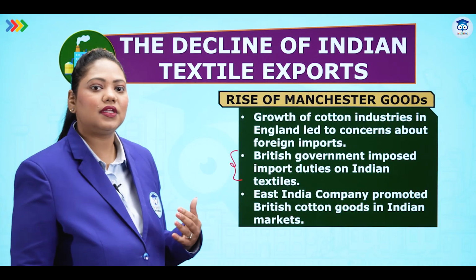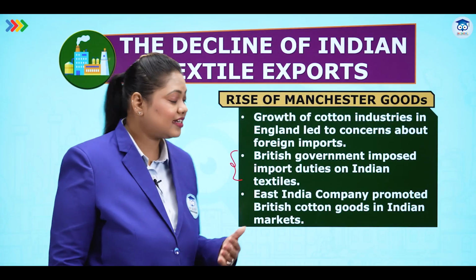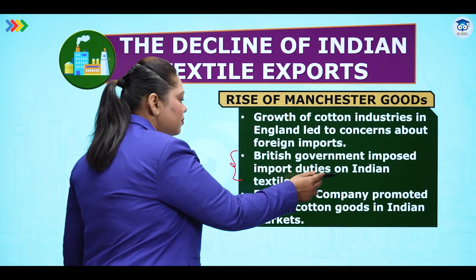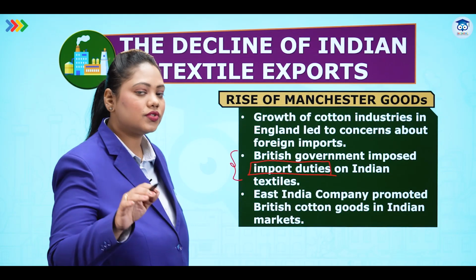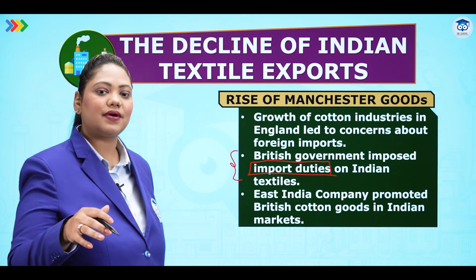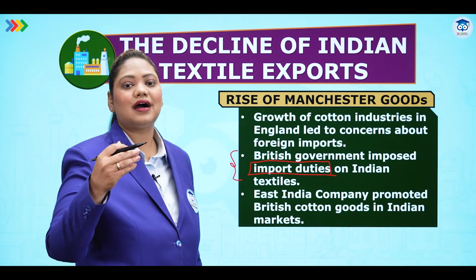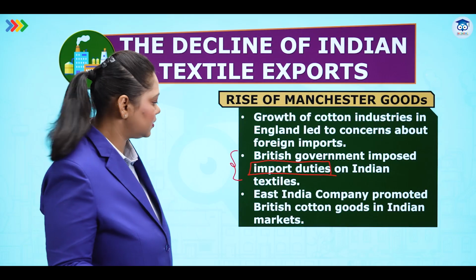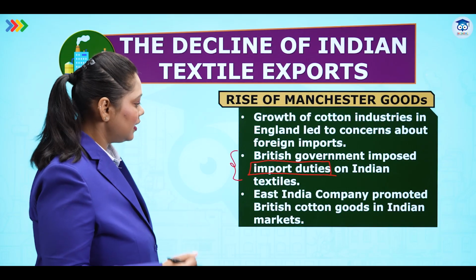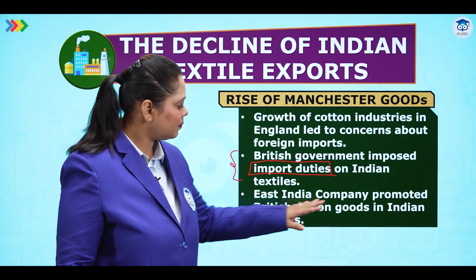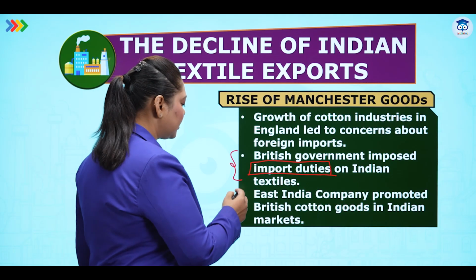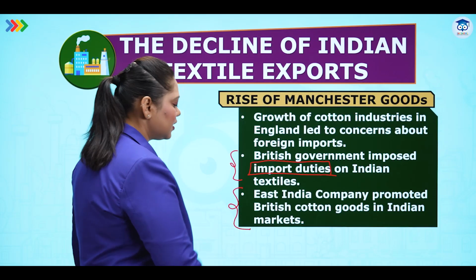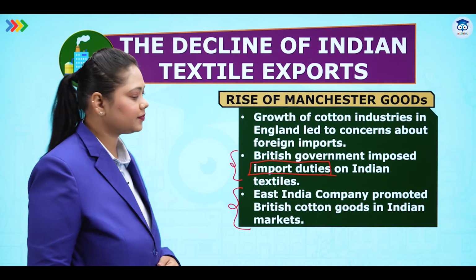But this was hampering the economy of the British. That is why they started imposing extreme duties on import so that they could reduce import from India. And that is why in the 1850s you see that our exports reduced to 3%. They did not like it. The East India Company now promoted British cotton goods in Indian markets. They wanted to get more income and promote their products in our markets.